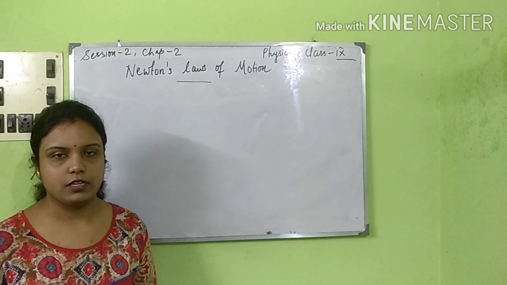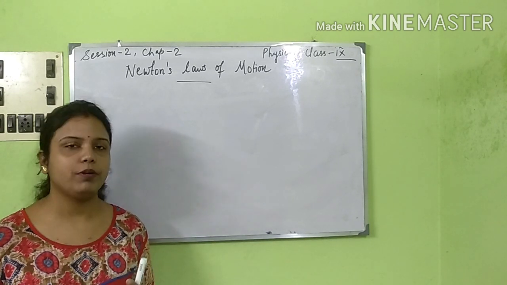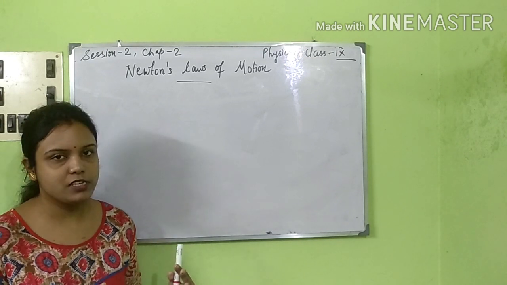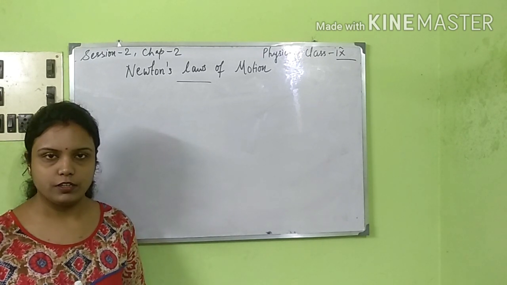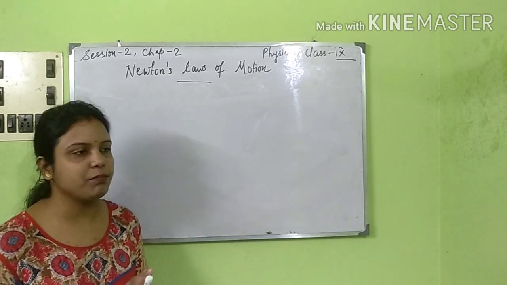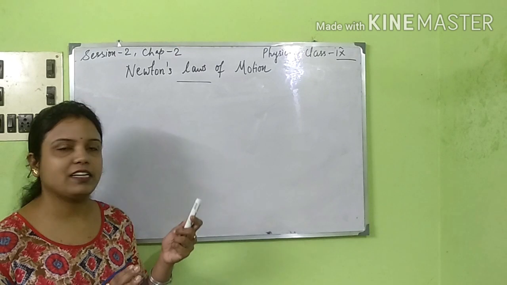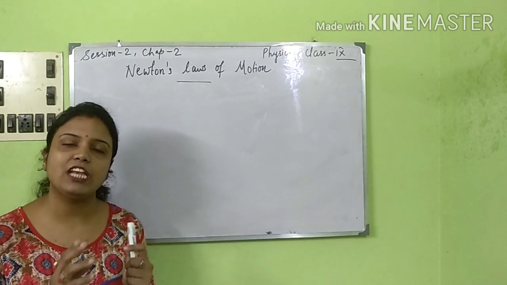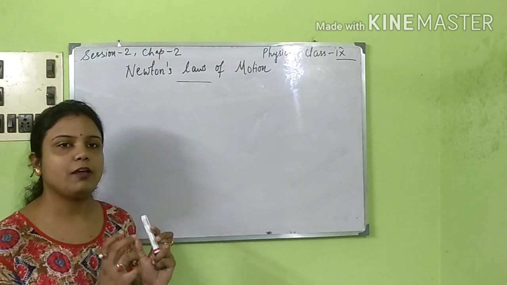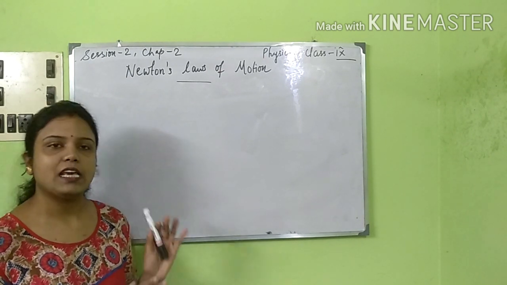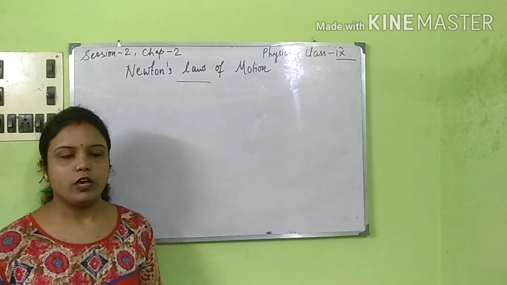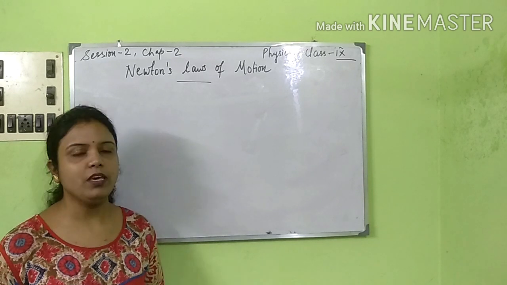Now what is inertia? Inertia is an inherent property of an object by which a body continues to be in the state of rest or in the state of motion. If a body is in the resting condition, it will remain as such, and if a body is in motion, be it in the rectilinear path or the curvilinear path, it will continue to be in that particular motion. So this particular property is known as inertia. Now inertia depends on mass. If the mass is more, inertia will be more.